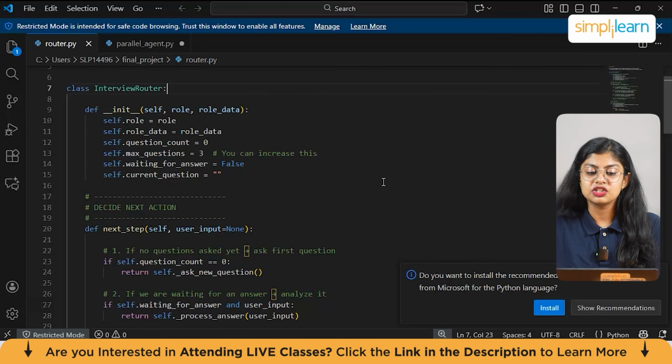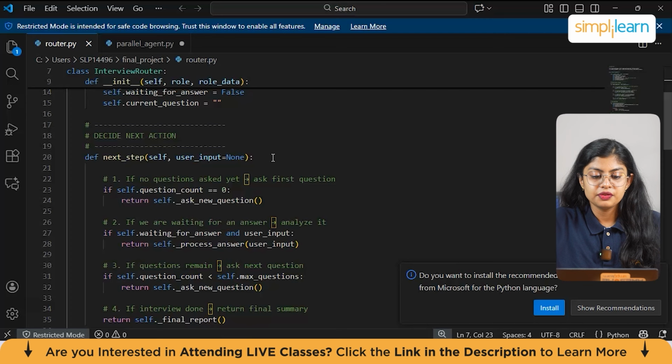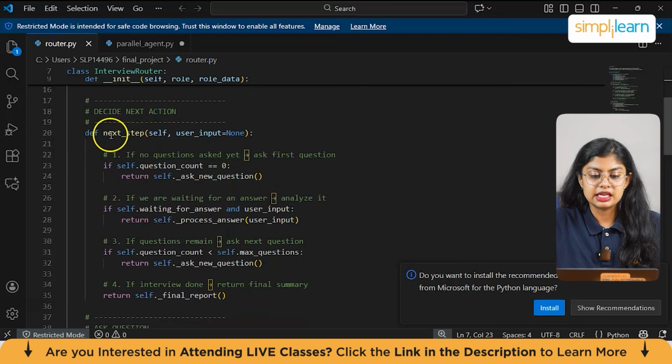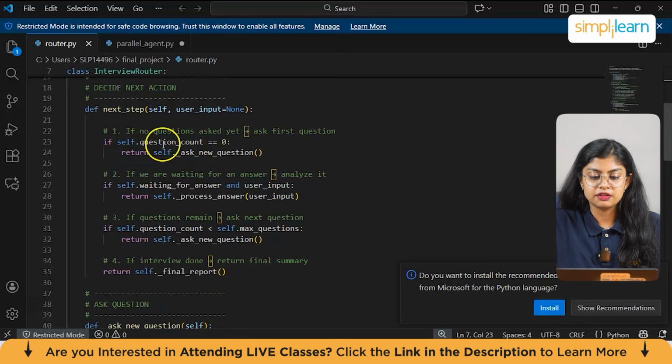So for this we have initialized in init role, and we have passed the parameters of self, role and role data. Next, here we have the next function, which is def next step, which passes the parameters of self, user input is equal to none. And here we start the interview question, which is ask first question. So here we have given if self.question count is equal to 0, return self.ask new question.